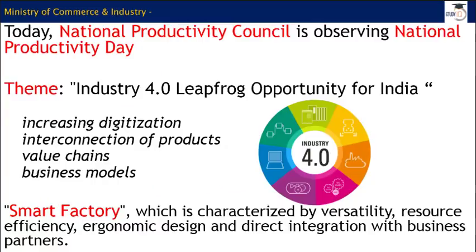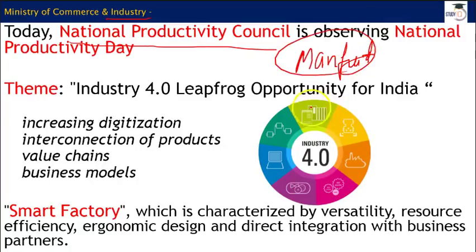With this, the first item that we have is coming from the Ministry of Commerce and Industry. Today, 12th February, is celebrated as National Productivity Day, and it is observed by the National Productivity Council. Now, of course, I believe you have understood that when we talk about Productivity Day, and it is falling under this Ministry of Commerce and Industry, particularly this industry, then we are talking about manufacturing, isn't it? We are talking about products that we manufacture. So the secondary sector predominantly is what we are talking about here.